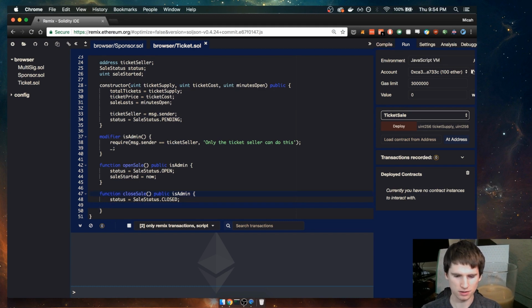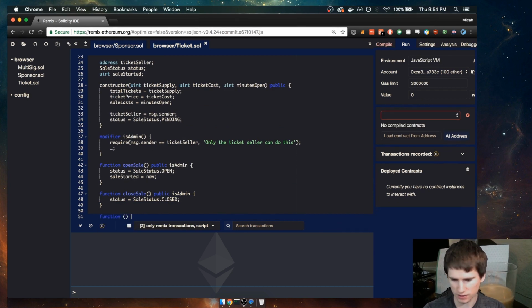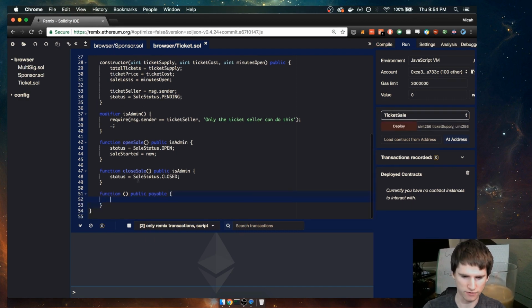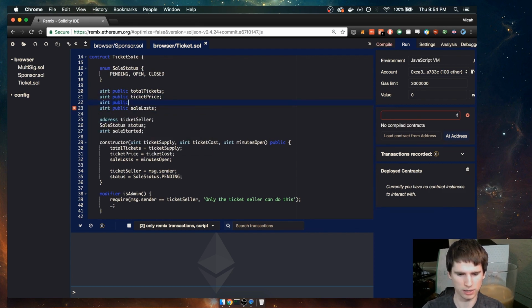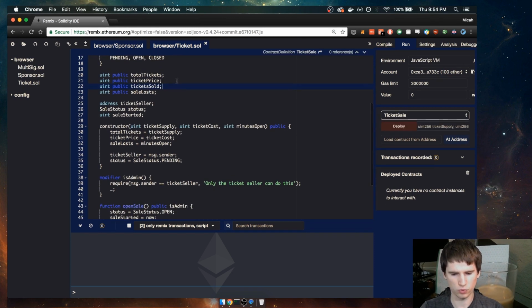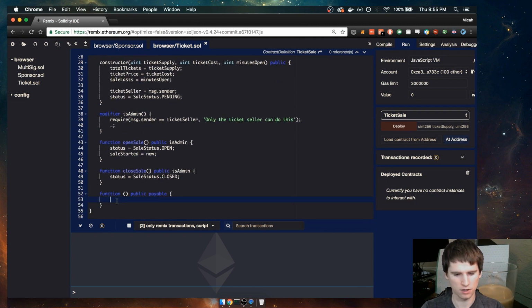So when the status is closed, do we need to do any other cleanup stuff? I don't think so. Oh, we should probably track how many tickets we've sold. So we're going to purchase the tickets through the fallback function. This is the function that gets called when you receive Ether to this contract. So here we need to increase how many tickets are sold. So let's do a uint public tickets sold. We're going to track how many tickets we've sold. We're never going to reduce the number of total tickets.